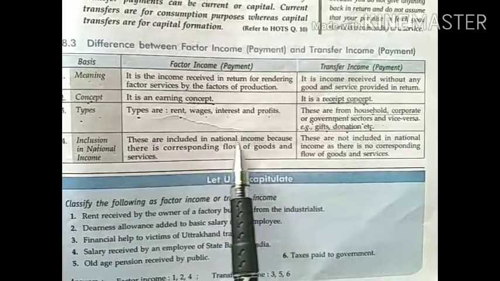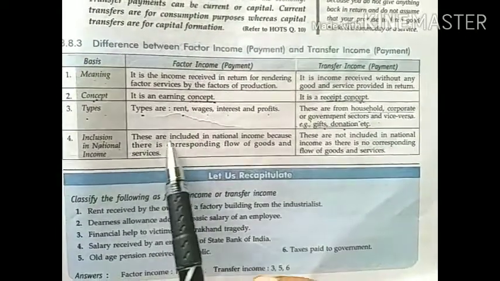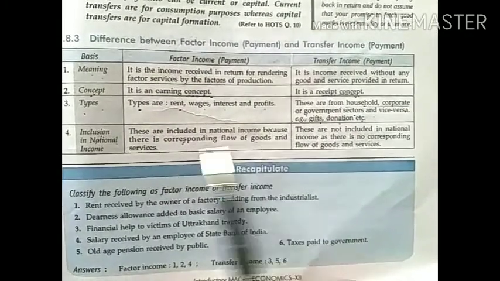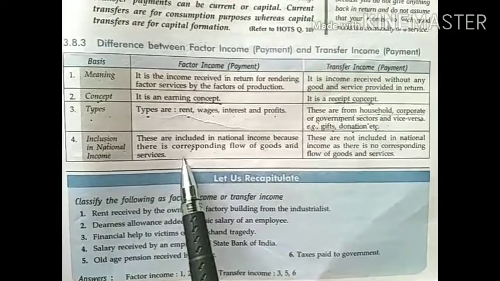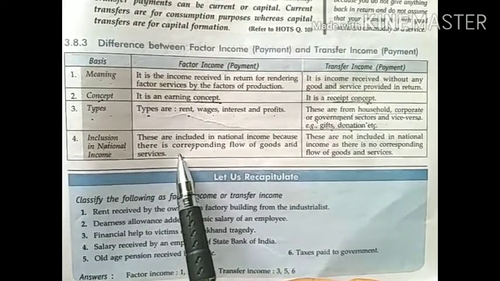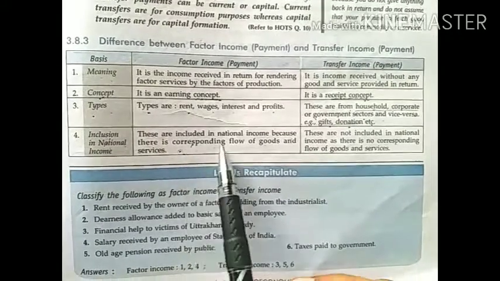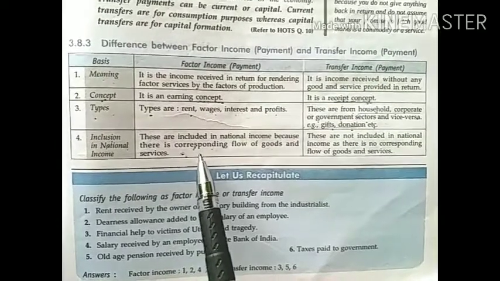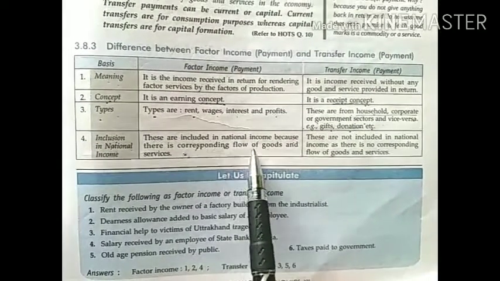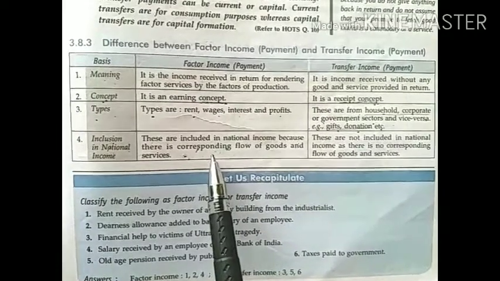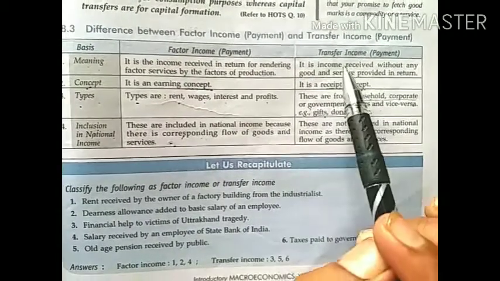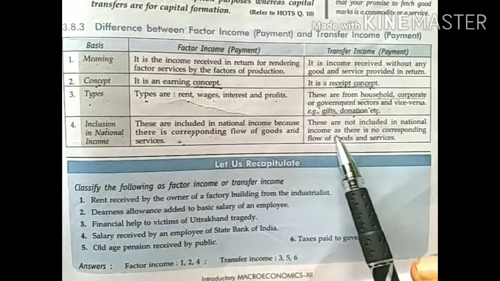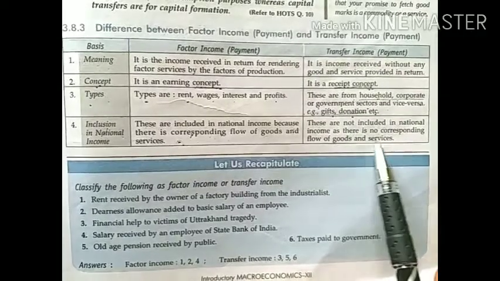Factor payments are included in national income. Reason, because there is a corresponding flow of goods and services. You may be asked a question on the reason basis, whether the factor income is included or not, give reason. So then you have to get your answer from this point. And transfer income is not included in national income as there is no corresponding flow of goods and services.